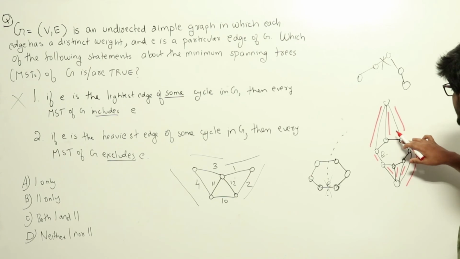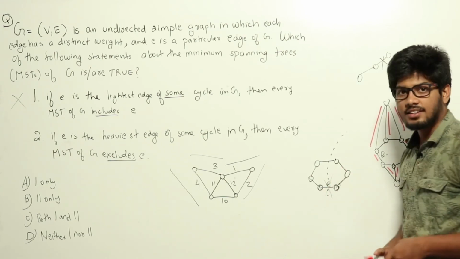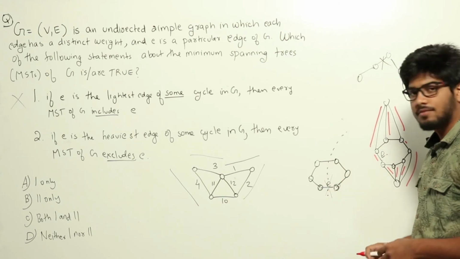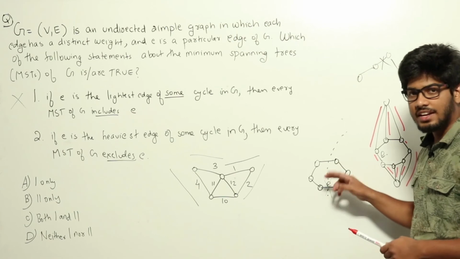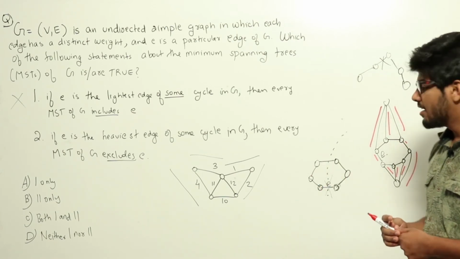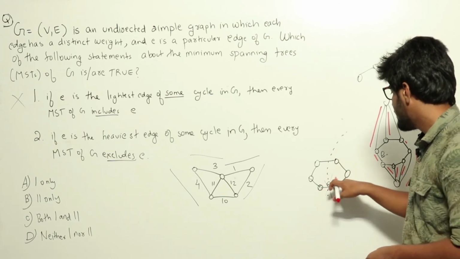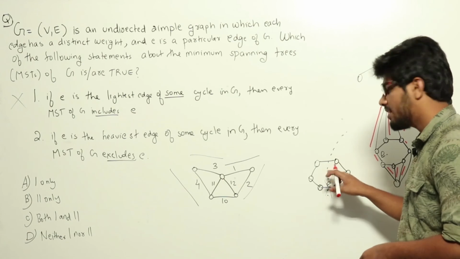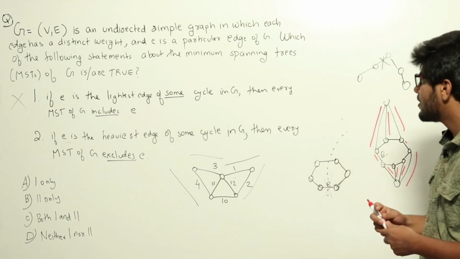So this is the final minimum spanning tree. Meaning in whatever case we select, if we remove this edge e from the minimum spanning tree, we can always add some edge having a weight less than e from this cycle and make that minimum spanning tree connected again. Which means that our initial assumption, that e, having the heaviest weight, belonged to the minimum spanning tree, is wrong.